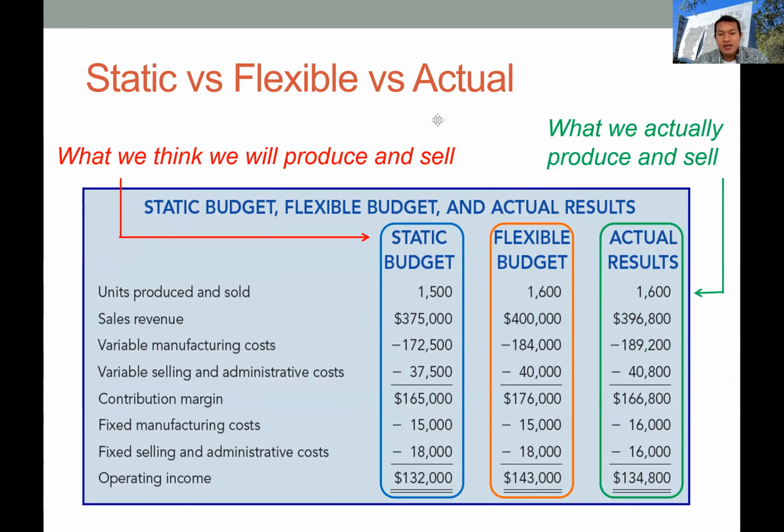Okay, so the company will start with the static budget in the planning stage. They will estimate the units produced or units sold, the sales revenue, and then the costs, variable costs and fixed costs, and also they will calculate the operating income and contribution margin. I think we have discussed that the contribution margin is price minus variable cost, in case you forget the formula.